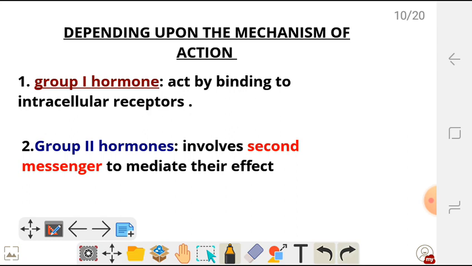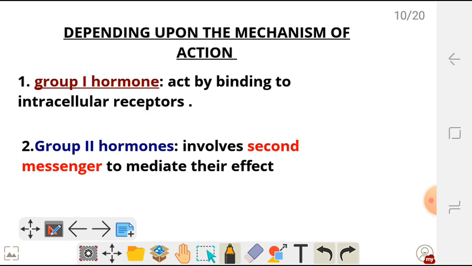So if we classify hormones depending upon the mechanism of action, we are going to have group 1 and group 2 hormones. Group 1 hormones act by binding to intracellular receptors. These hormones are going to diffuse across the cell membrane and bind to certain receptors inside the cell, in the cytoplasm or in the nucleus, and perform their physiologic or biochemical responses.